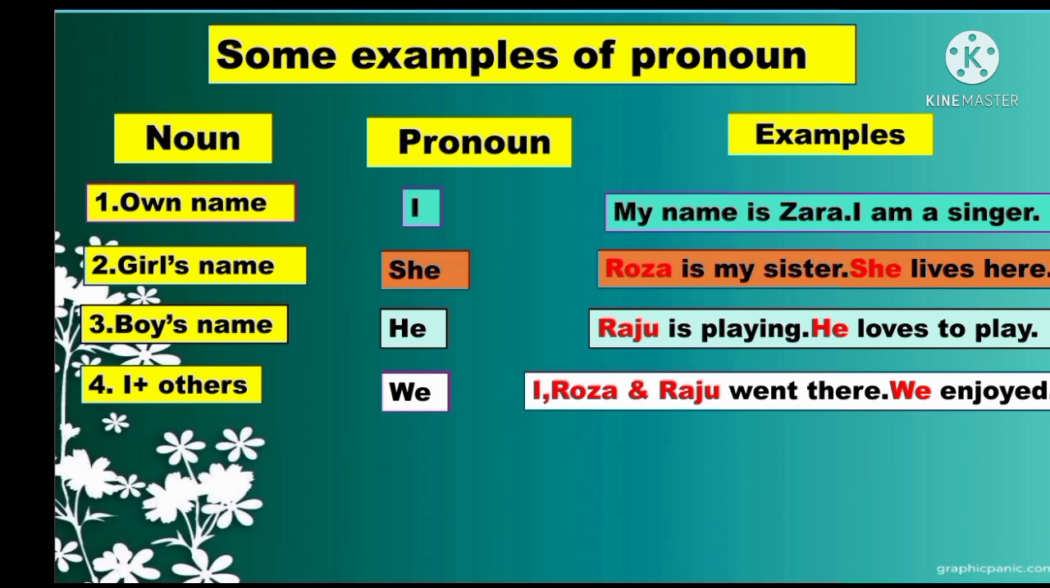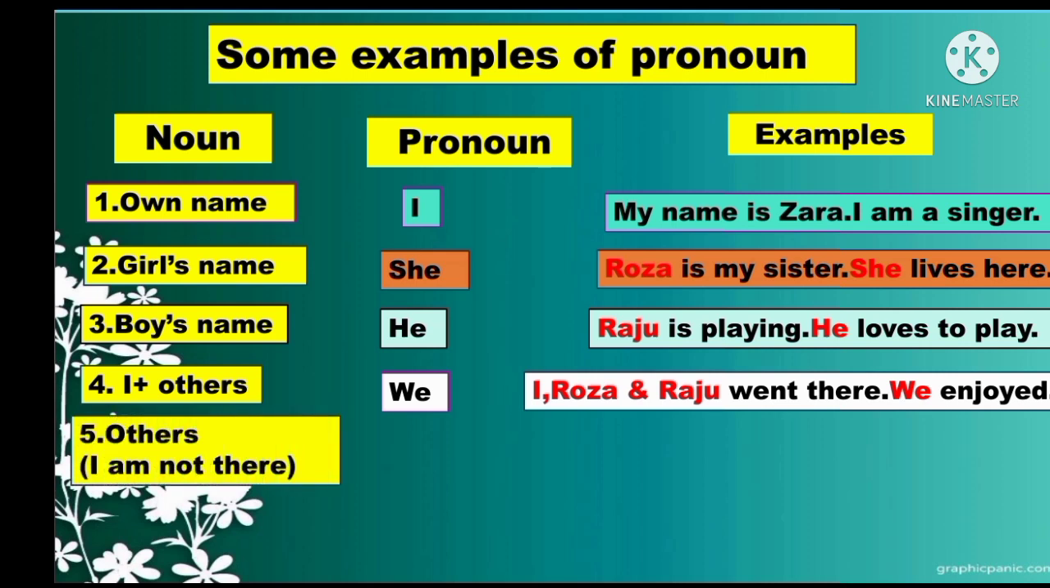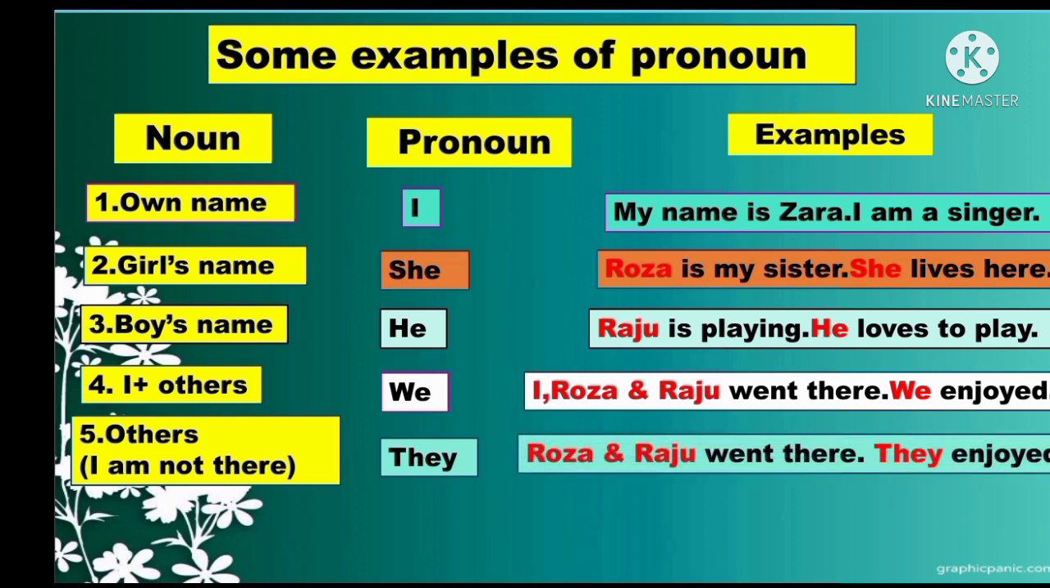We enjoyed. Now number 5, others. I am not there. Okay, I will be not present. Look here, that time we will use here they. Now the example, Roja, Raju. So here 2 persons, but I am not present there. Okay, so Roja and Raju went there. So replace of Roja and Raju, I am using here they. Okay, so remember this one, my dear students.